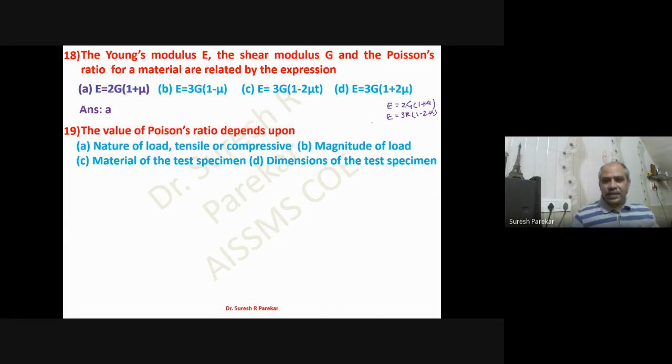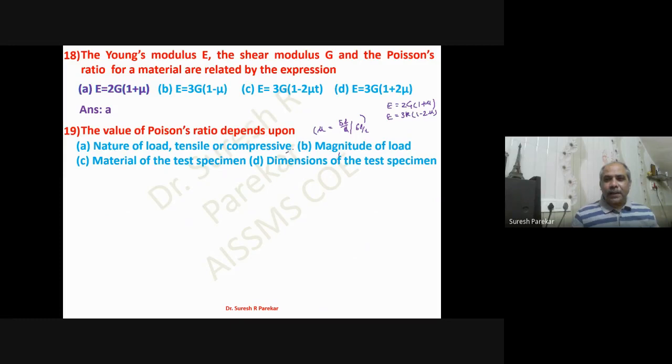Because mu is equal to delta D by D, if it is circular, divided by delta L by L. With this formula, we can say it depends upon the material of the test specimen. But if we go to delta L, then it also depends upon nature of load, magnitude of load, and dimensions of the test specimen.